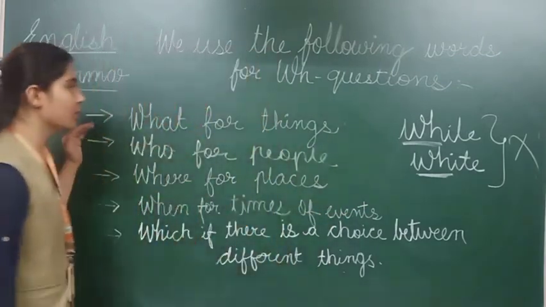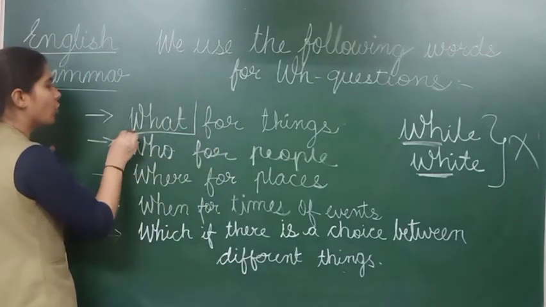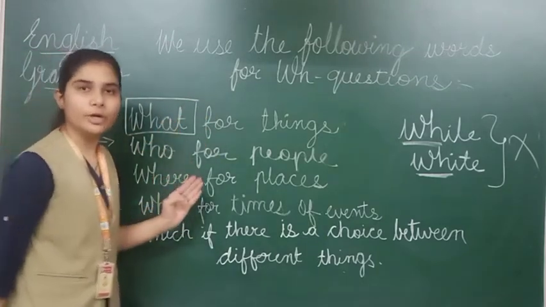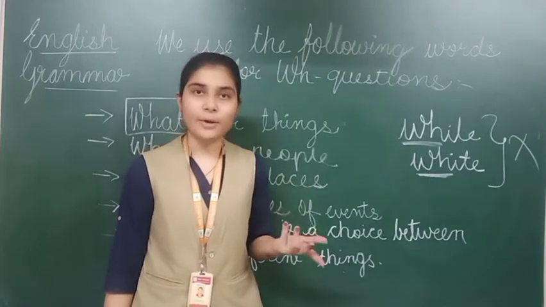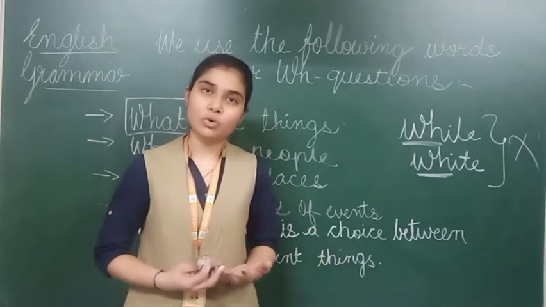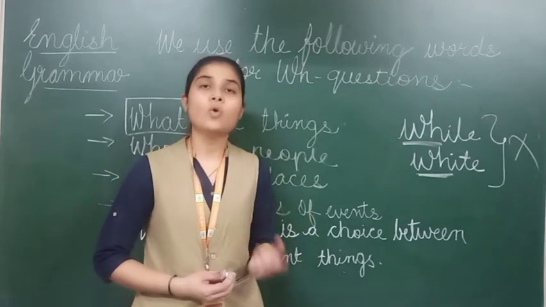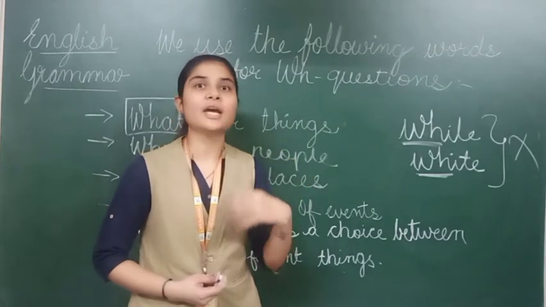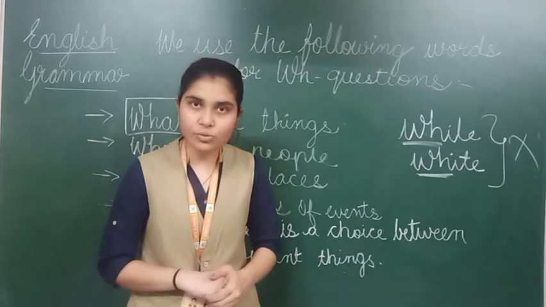See what I have written first. What, for things. It means we are using this particular word, what. What means क्या. Right? What means क्या. So if I want to create a question with the word what, I will ask a question like this: what is your name? That started with what. It means I have created a question for you. आपका नाम क्या है? Right, students?